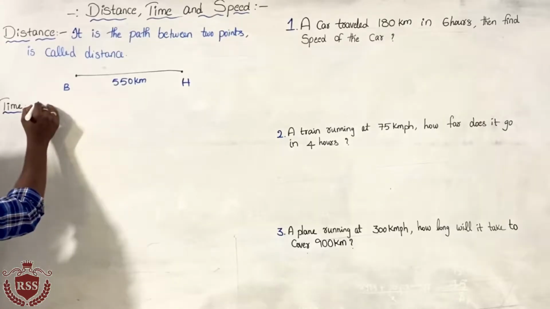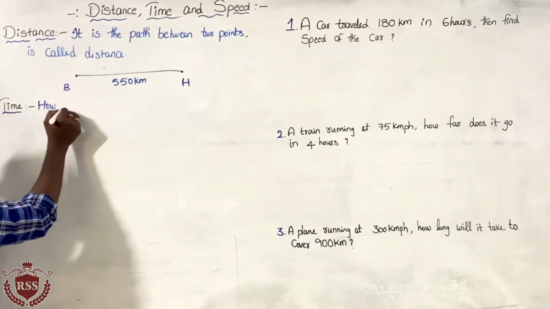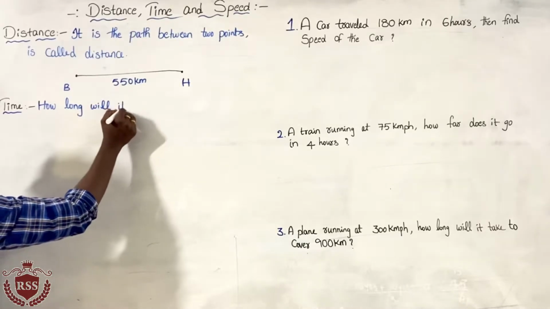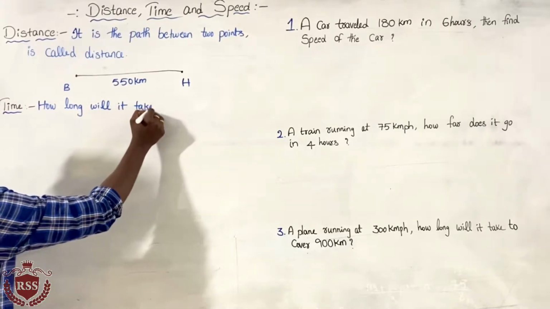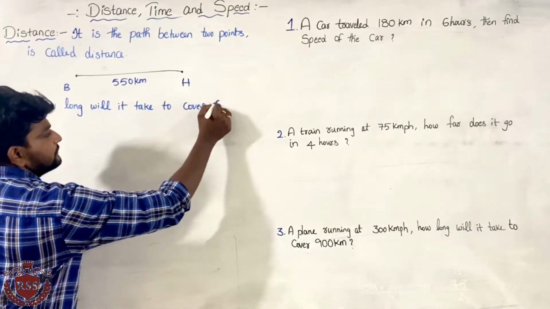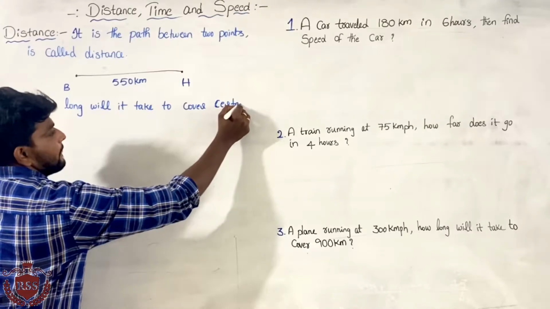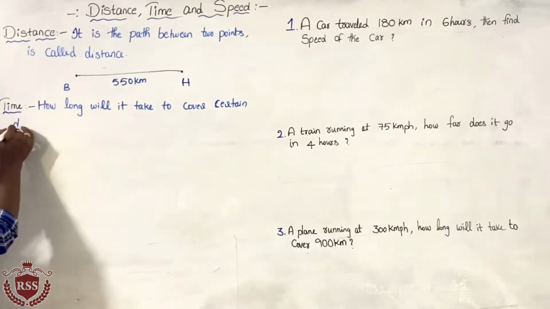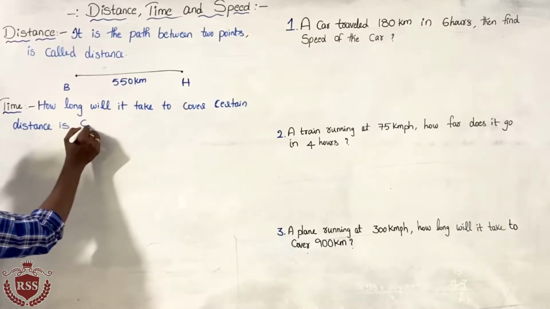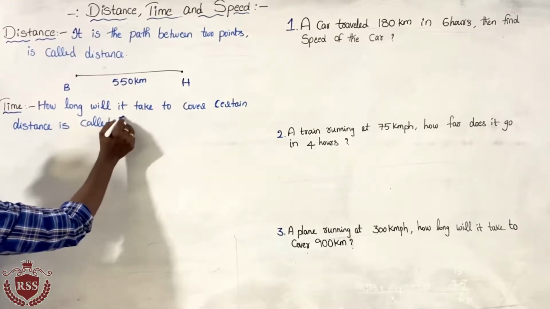How long it will take to cover a certain distance is called time.